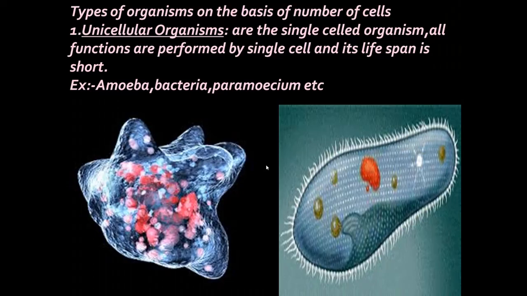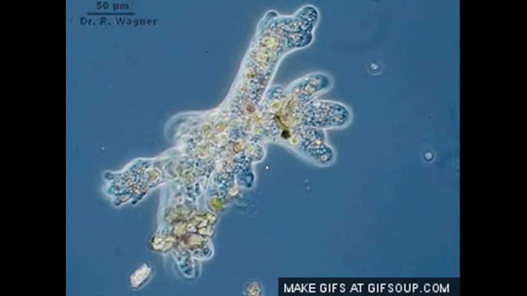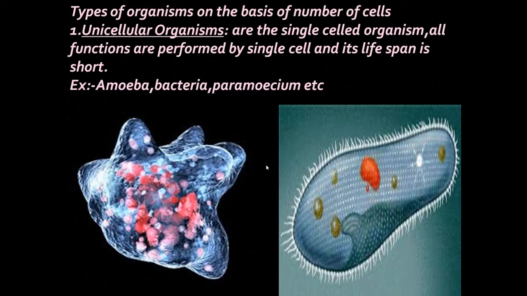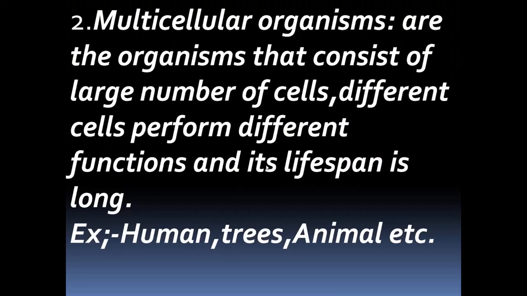So now, dear children, we have learned about unicellular organisms. These are the organisms that have only one cell. They are single celled organisms and all the functions are performed by the single cell. Then what are multicellular organisms? Multi means many. Multicellular organisms are those organisms that consist of a large number of cells. Different cells perform different functions and its lifespan is long. Examples of multicellular organisms are human, tree, animal, etc.